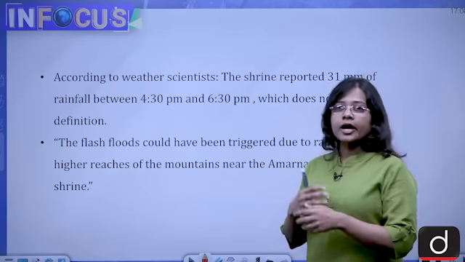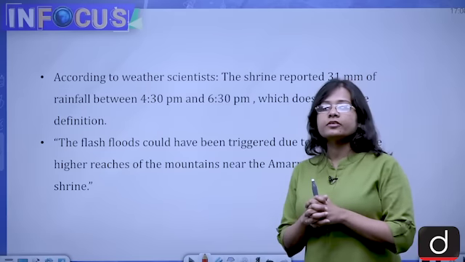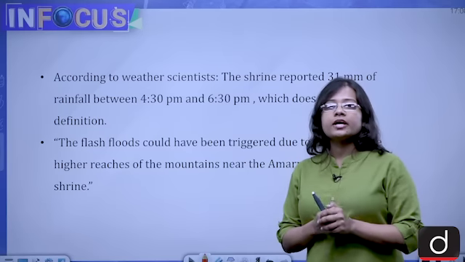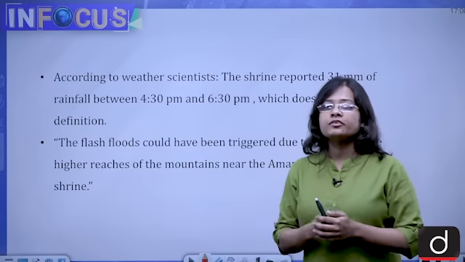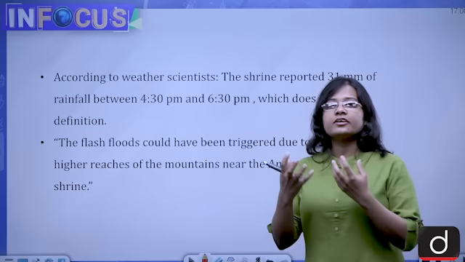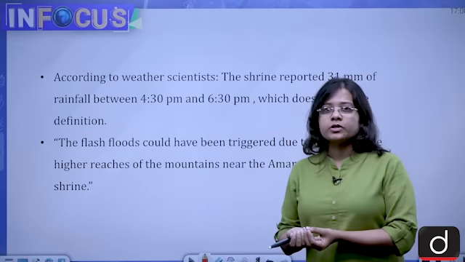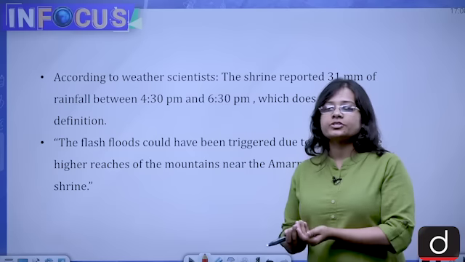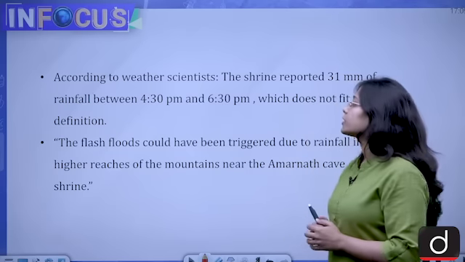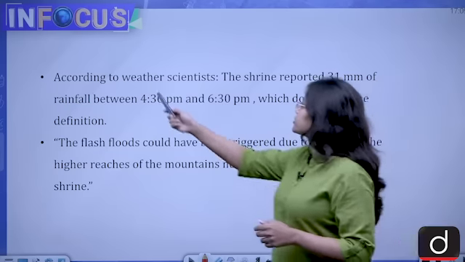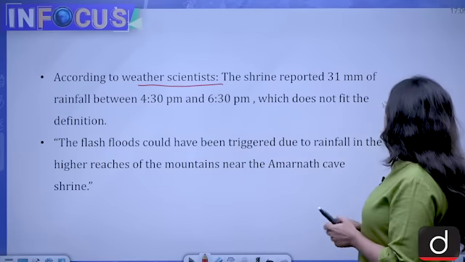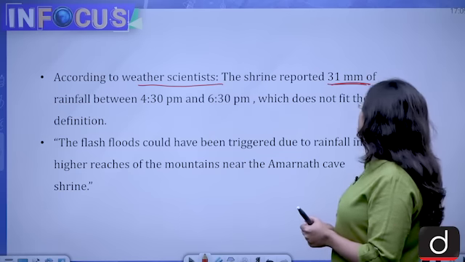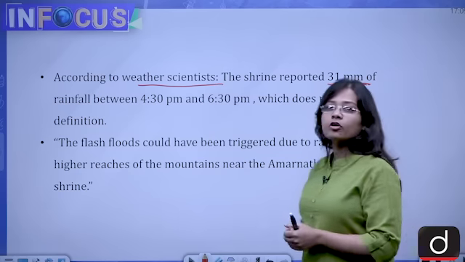See, what is happening in Amarnath, that whenever it is seen that there is rain going on in hilly areas which has caused floods, every time it's not happening only because of cloudburst. Many times that is not cloudburst and simple heavy precipitation has taken place. So in Amarnath also, the weather scientists have said that the shrine reported 31 mm of rainfall between 4:30 and 6:30 p.m., which does not fit the definition of cloudburst.